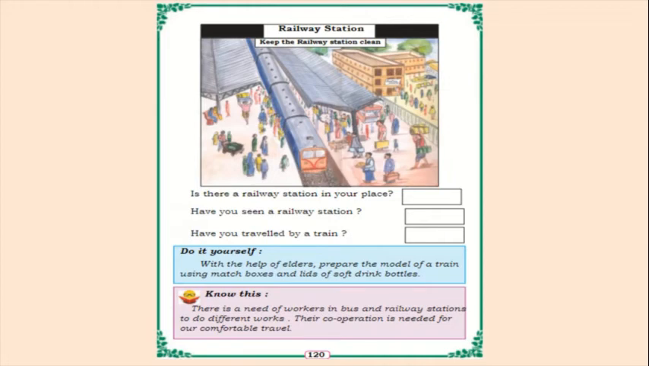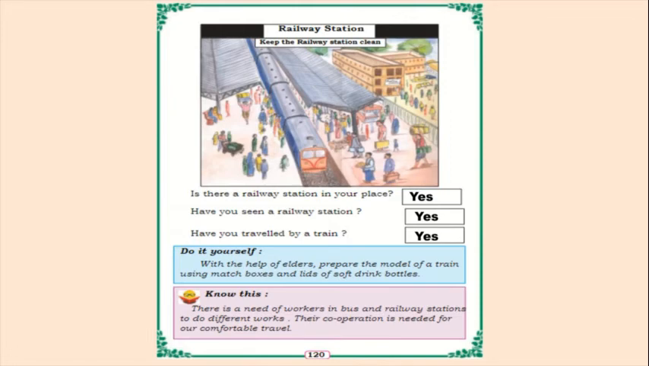So many people will be there. Is there a railway station in your place? Yes. Have you seen a railway station? Yes. Have you traveled by train? Yes, I have traveled, children. I have written yes. So according to you, you can fill this box.